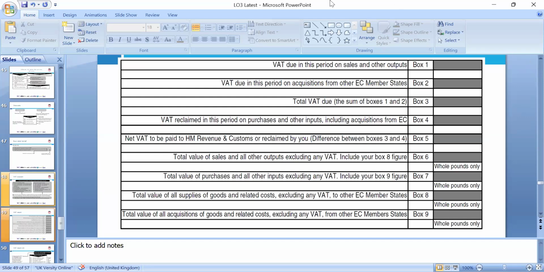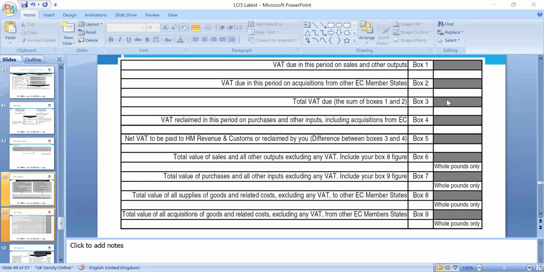So we can fill the boxes: VAT on the period of the sales, output, how much we have; VAT on the purchases, how much we have; total of box 1 and box 2, which we have to look at equal to box 3, sum of. So we look at box 1, how much the VAT on purchase, minus box 2, how much on the sale, equal to box 3.